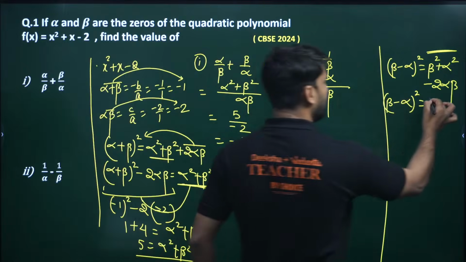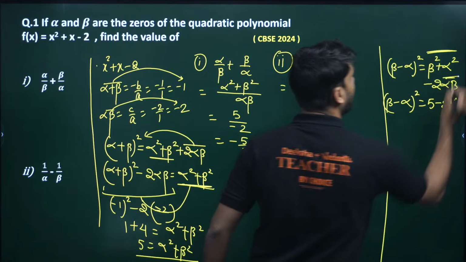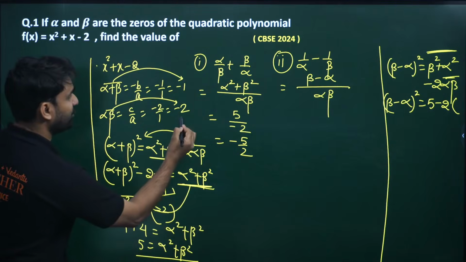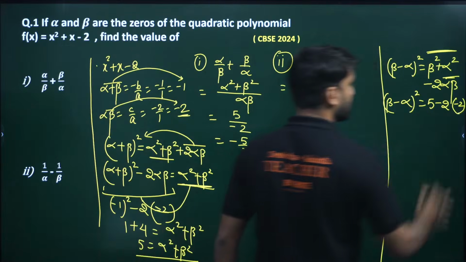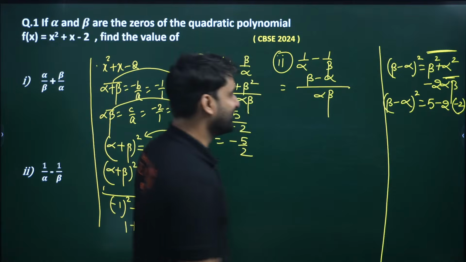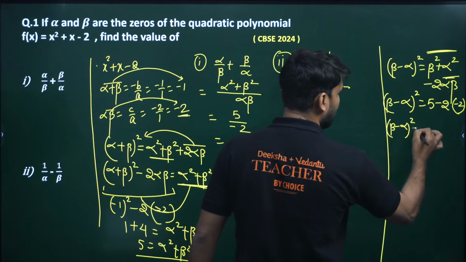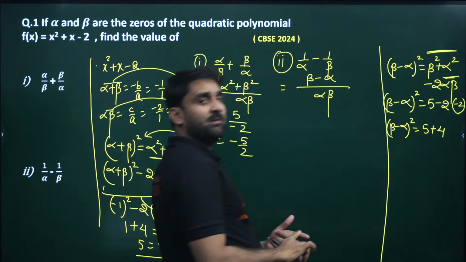So we can put there 5 minus 2 into alpha beta. Alpha beta is the product of zeros, and we have the product of zeros as minus 2, so we can put here minus 2. Is it clear? So beta minus alpha whole square will be 5 minus minus 2, that is 5 plus 4, equals 9.